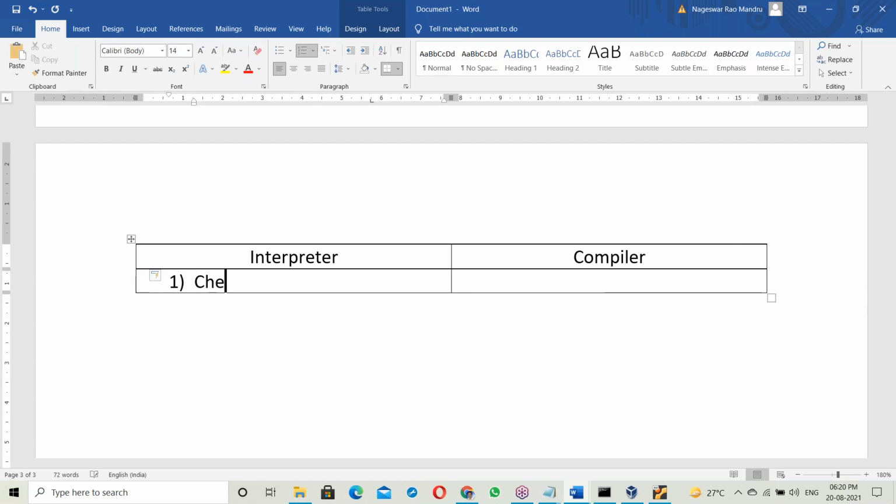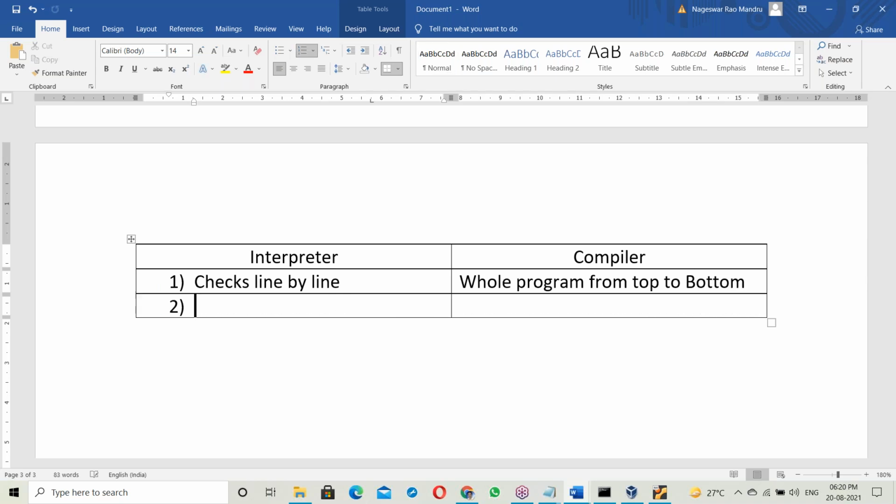The interpreter checks line by line. First line, next line, like this. Whereas the compiler checks the whole program from top to bottom. The interpreter checks only one line. If it is correct, it immediately executes it, then the next statement, only one statement at a time. But the compiler goes from top to bottom, the whole program. Okay, so that is the first difference.